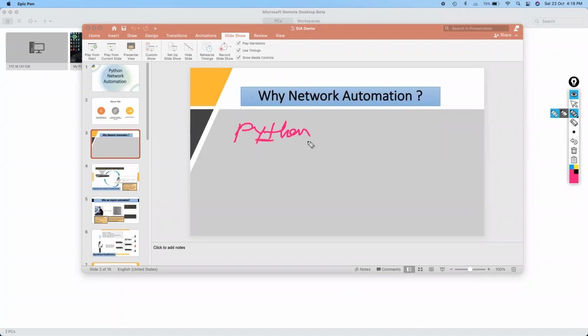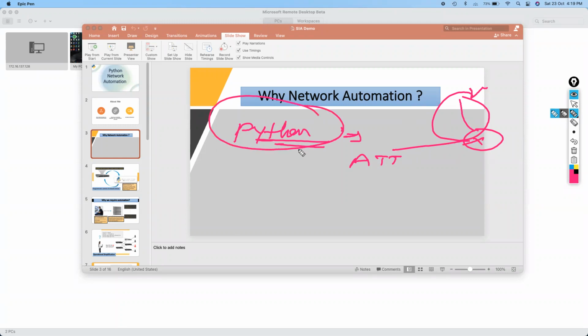Let's take an example of how we can monitor it. Suppose I have a router with me, and if I have two ISPs, let's say Vodafone or ATT, right? So if any of the BGP neighbors goes down, what we can do is set up a Python script.